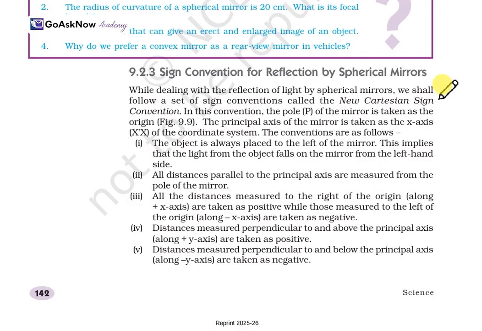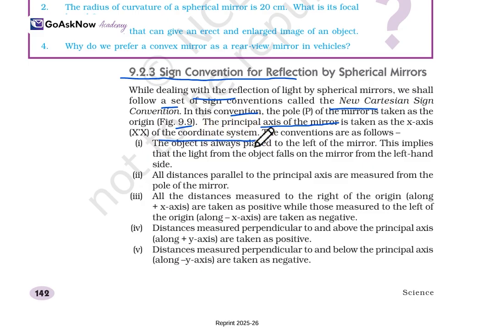Now the sign convention for reflection by spherical mirrors. While dealing with the reflection of light by spherical mirrors, we shall follow a set of conventions called the New Cartesian Sign Convention. In this convention, the pole P of the mirror is taken as the origin and the principal axis of the mirror is taken as the x-axis of the coordinate system. The conventions are as follows.